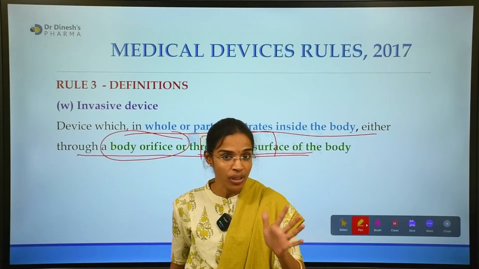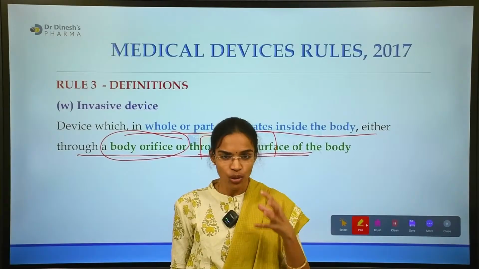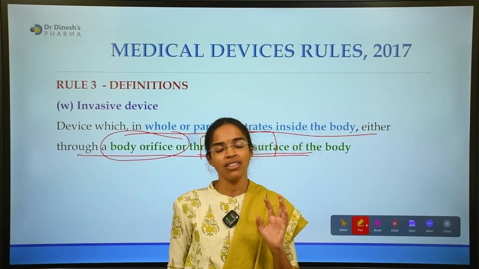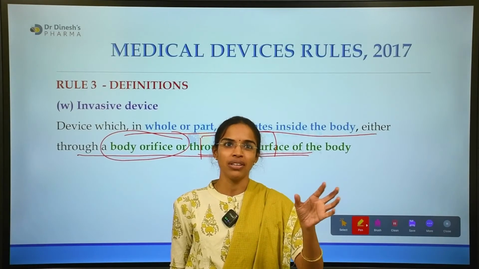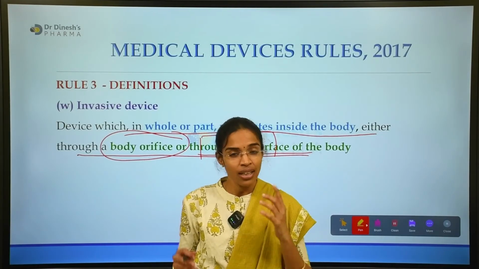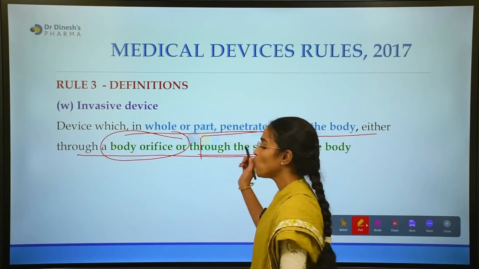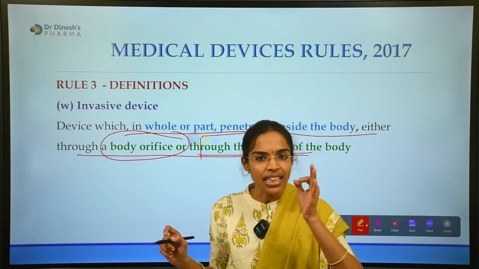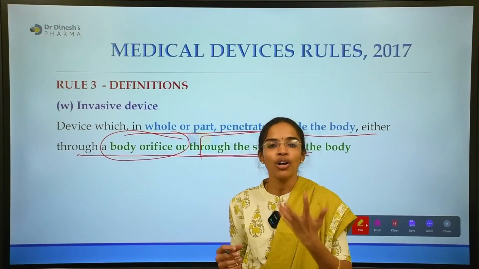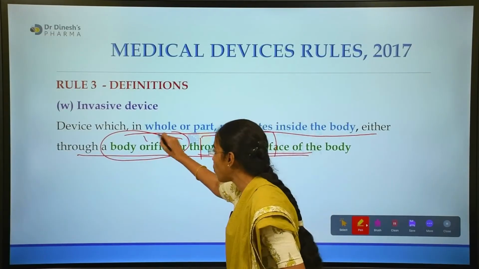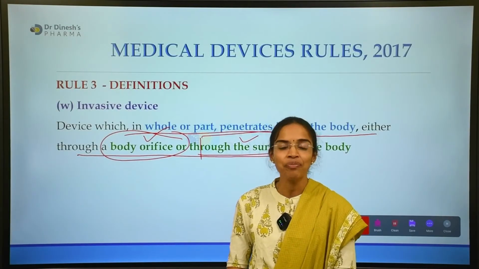Whether it is piercing the body or not is not a matter. Usually whenever we come across anything like an invasion, we think of something piercing or pricking. But here the definition is completely different.